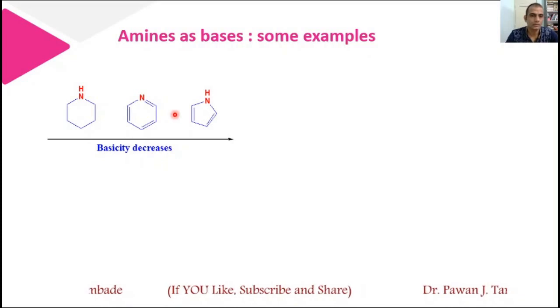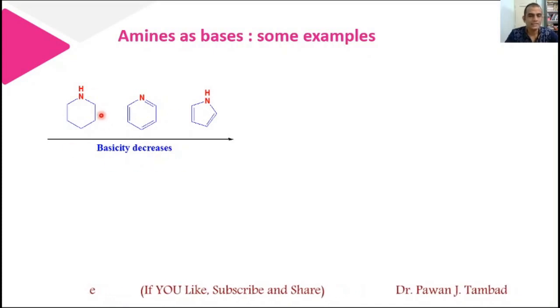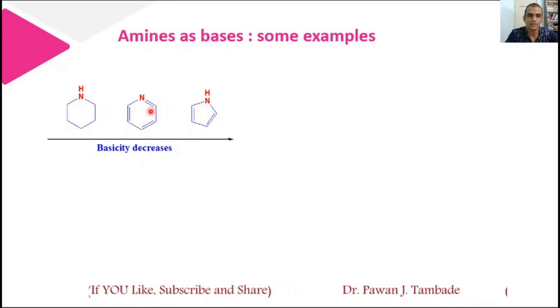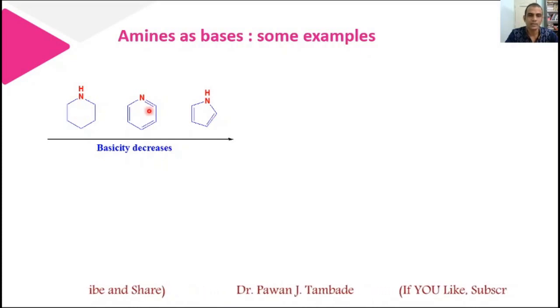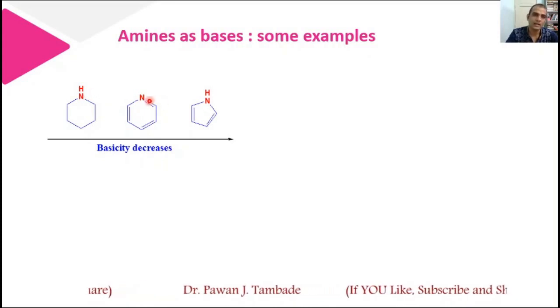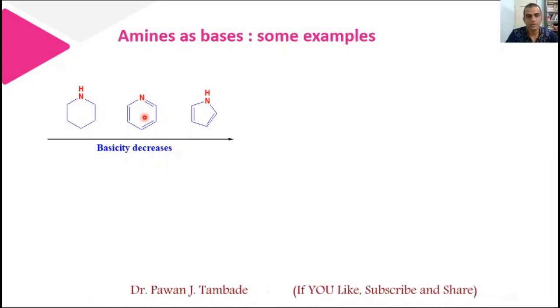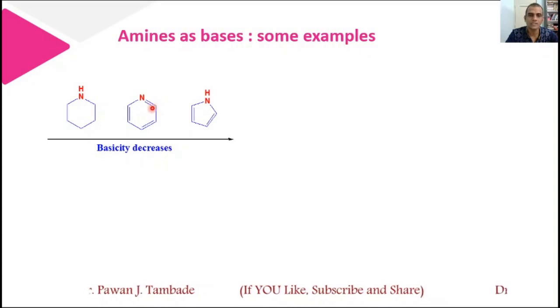Now have a look at this example. In this case, this is least basic, this is comparatively more basic, and this is most basic among these three. We already saw why this piperidine is more basic as compared to pyridine, because this nitrogen is in sp3 state of hybridization and this nitrogen is in sp2 state of hybridization. But if you compare pyridine and pyrrole, then why is pyridine more basic as compared to pyrrole?